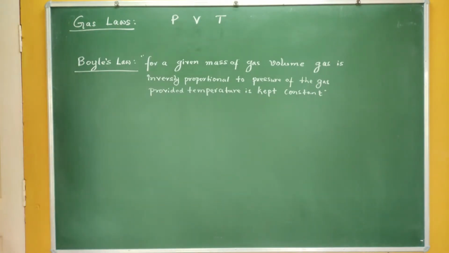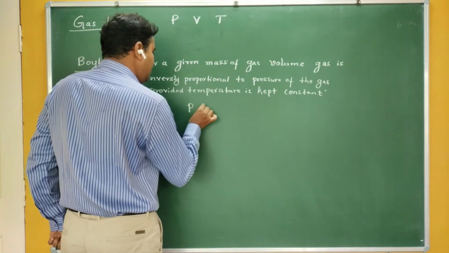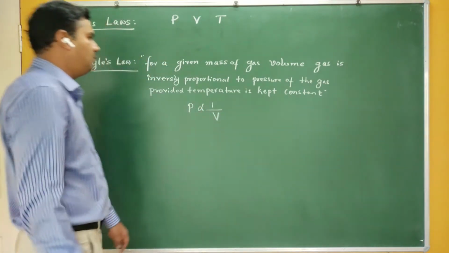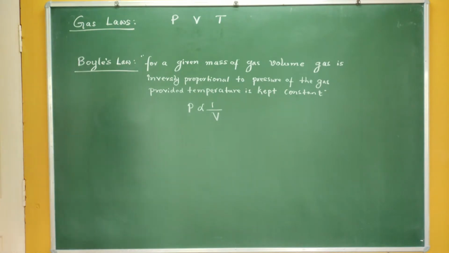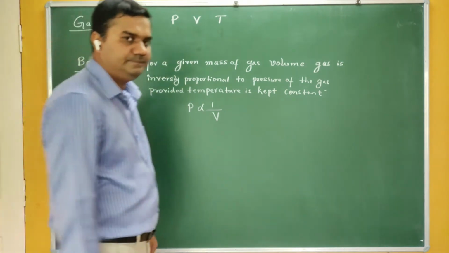Boyle's law says how the pressure and volume are related. Your pressure is inversely proportional to volume, or volume is inversely proportional to pressure. But this is 100% true only when your temperature is kept constant.